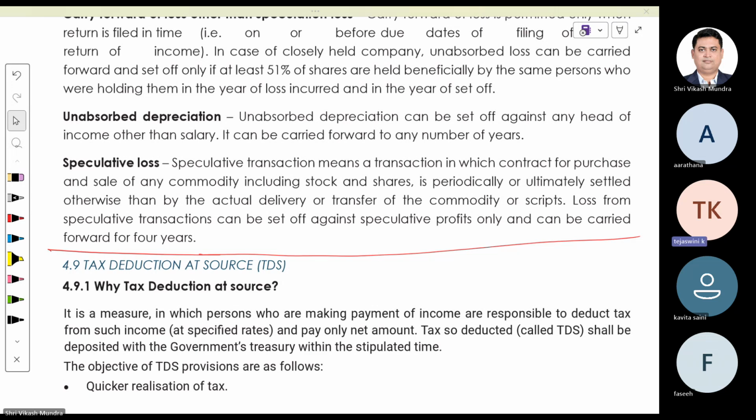Sir, can you briefly repeat about the partnership firms or special provisions of partnership firm? Partnership firms are entitled to 2 extra deductions, provided the partnership firm is formed on the basis of written evidence called partnership deed. The deduction number 1 is interest to partner's capital, and number 2 is remuneration to partner. Interest to partner is available to the partnership firm if it is authorized through the partnership deed. If it is not authorized in the partnership deed, then the benefit of remuneration as well as the interest is not available.